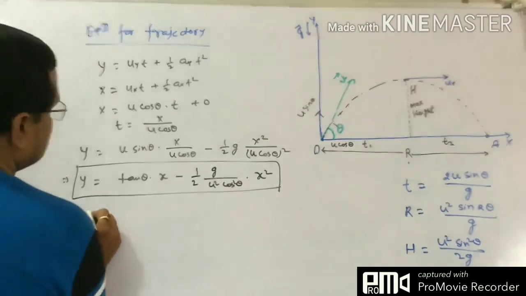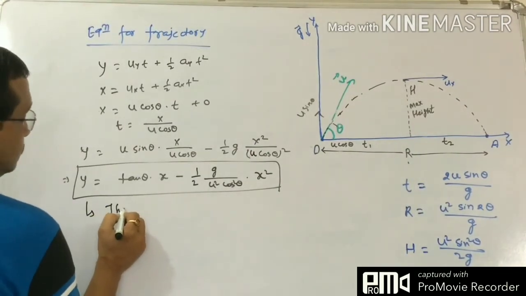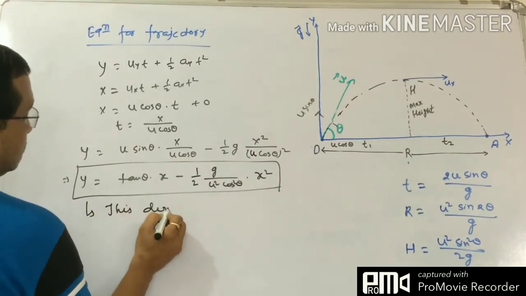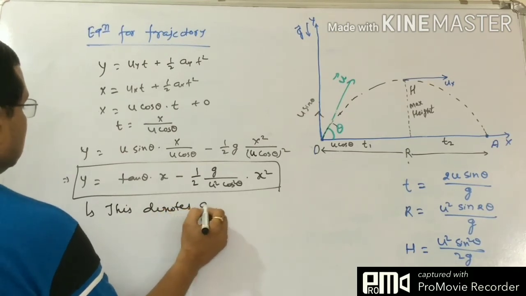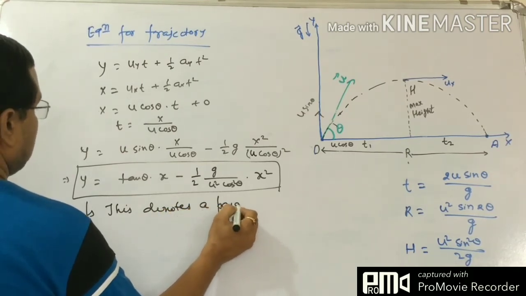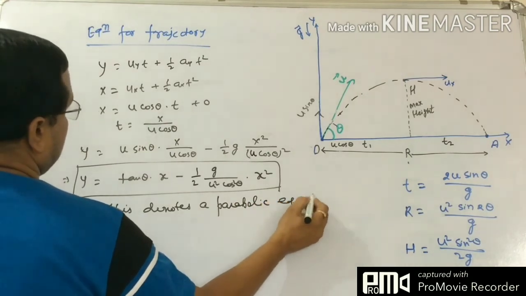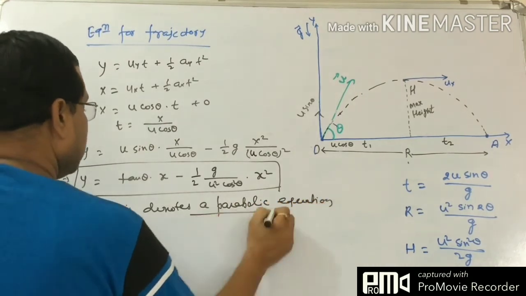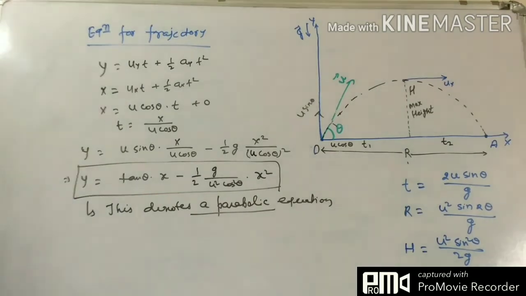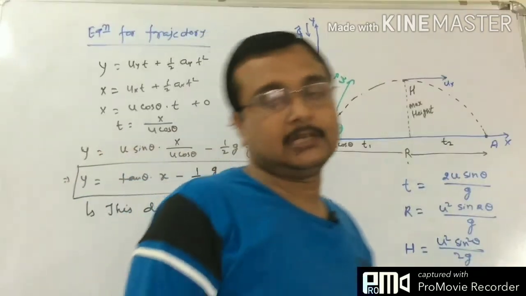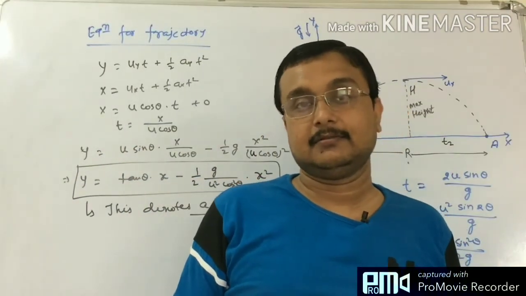So this denotes a parabolic equation. So we have proved that the trajectory of the projectile is parabolic.